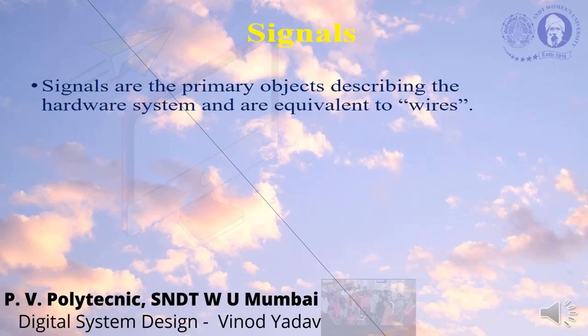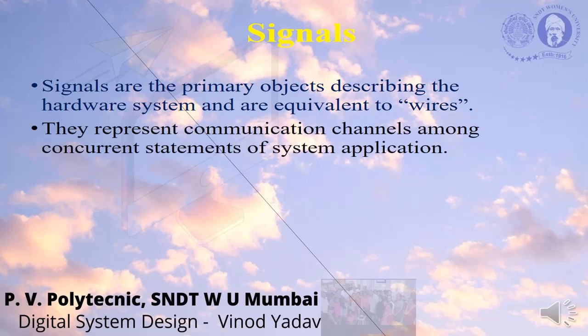So what are these signals? Signals are primary objects describing the hardware system and are equivalent to wires. If you remember, we connect two circuits through wires. Like that, here you can connect two components through wires. So signals are nothing but wires.